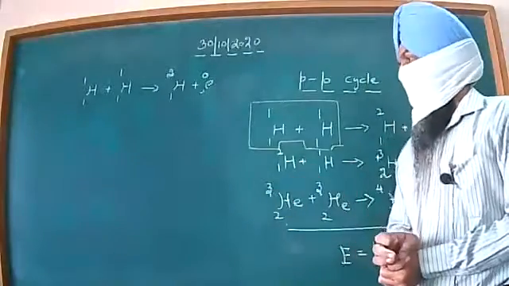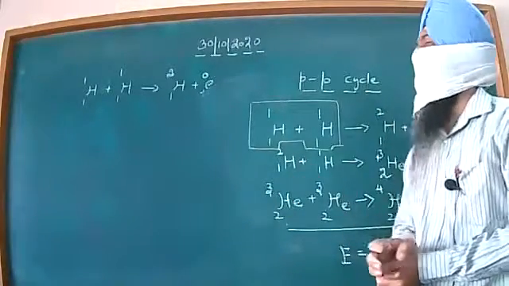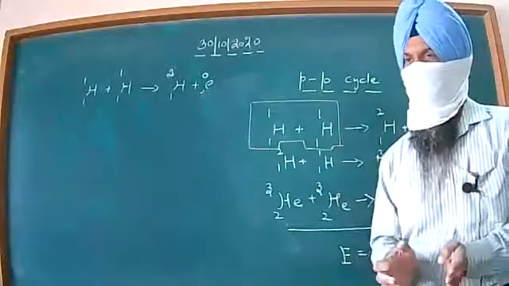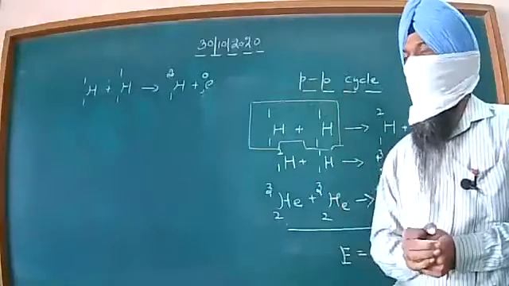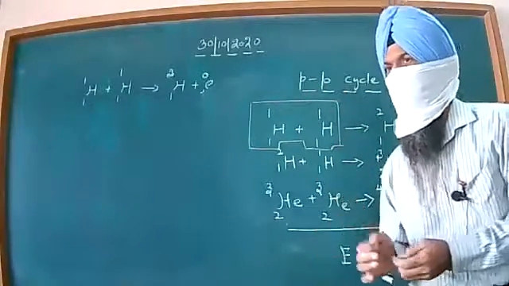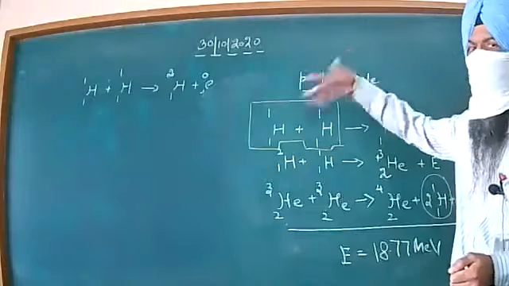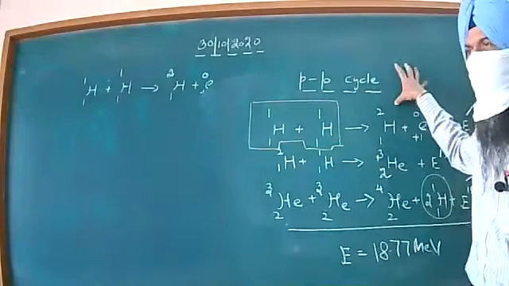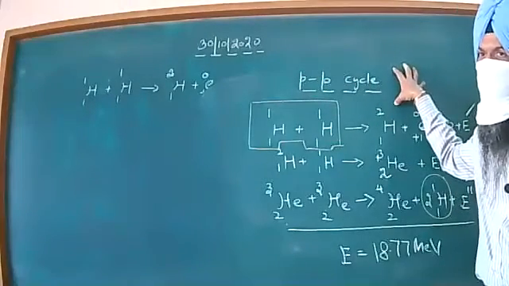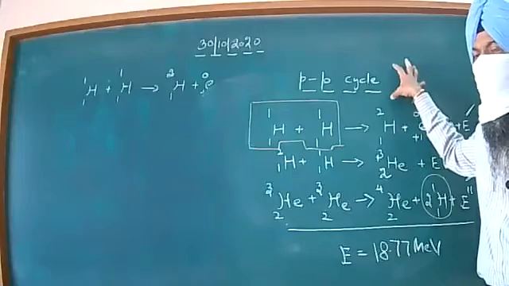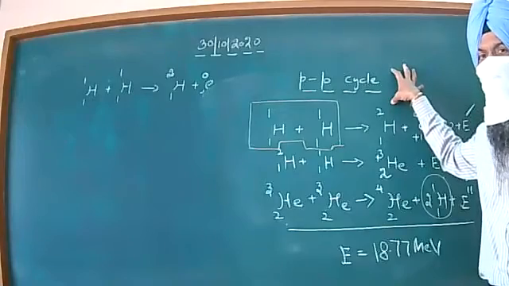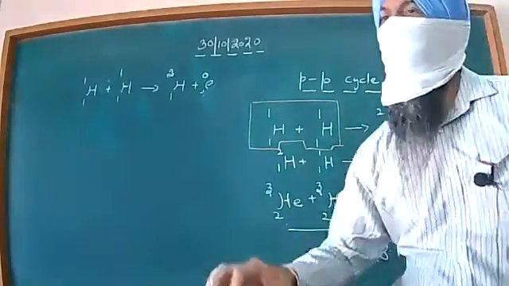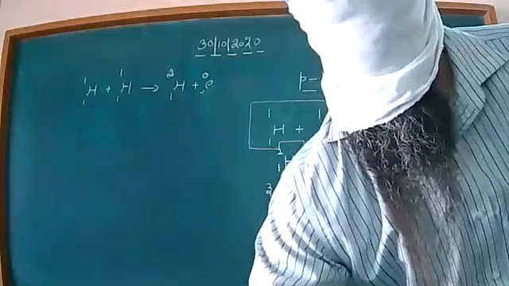I would again mention over here that inside the sun of our solar system, thousands and thousands of such cycles are repeatedly taking place. And the sun of our solar system presents the best example of the nuclear fusion reaction.